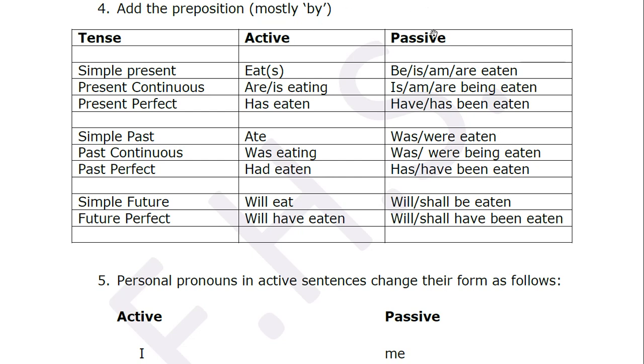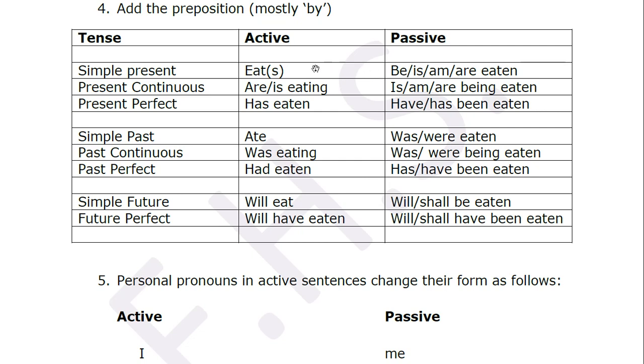One thing you should remember is that when you have simple tense, it's just the simple verb like this. When you have continuous tense, you will always have "ing". Continuous tense always has "ing". Why is it called continuous tense?